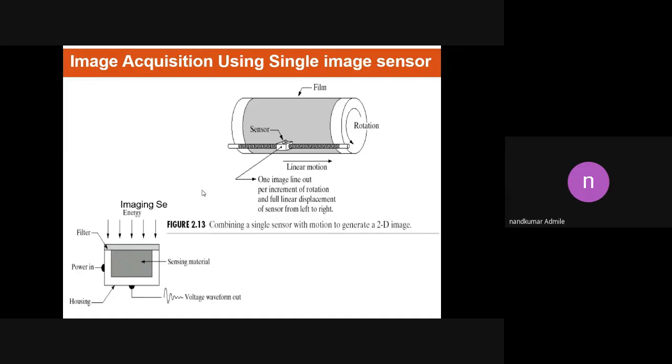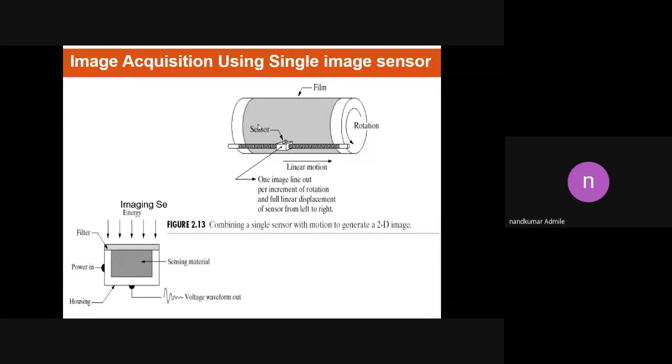Okay, so by using this arrangement, we can get an image, but that image is in the form of an analog signal. So it may be a sine wave or cos wave, any wave which changes with respect to time. In order to bring the image into digital format, we can consider the second arrangement. Okay, have you observed it?